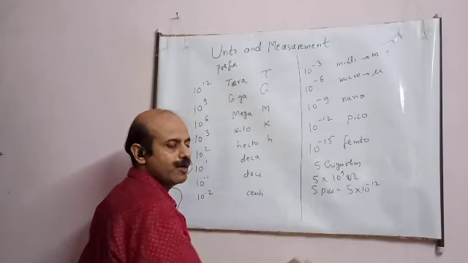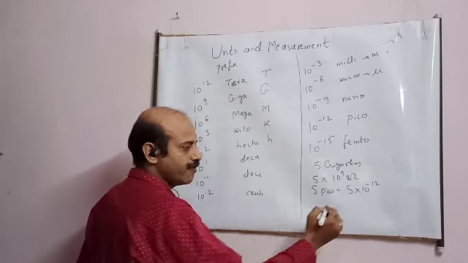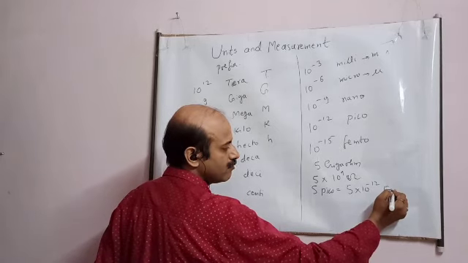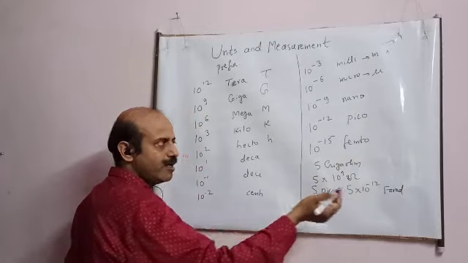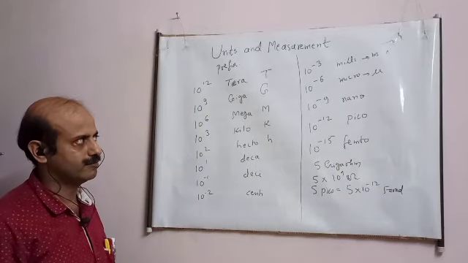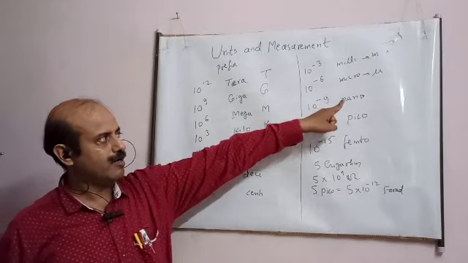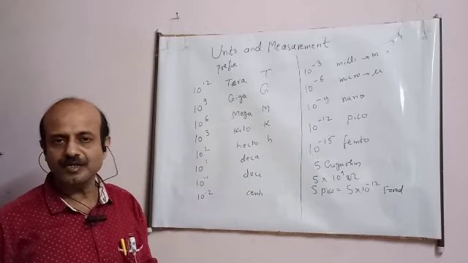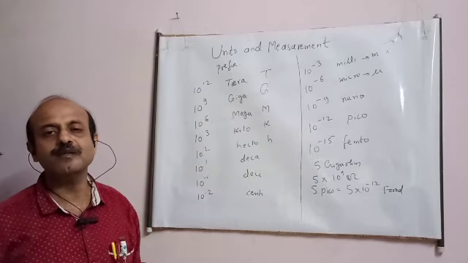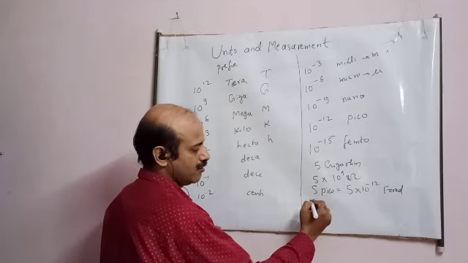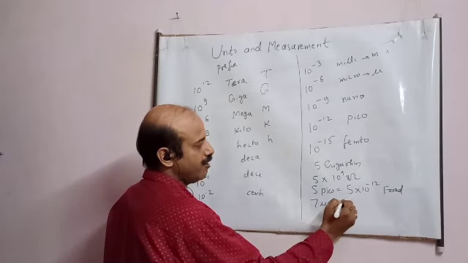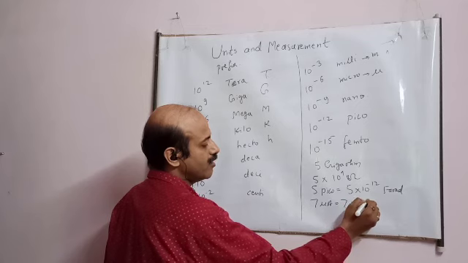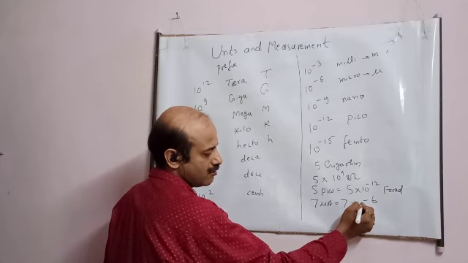After this, that quantity will come. Say I am measuring capacitance, so farad will come. If you hear the word micro, multiply by 10 raised to minus 6. Say current is 7 microampere. It will mean 7 into 10 raised to minus 6 ampere.